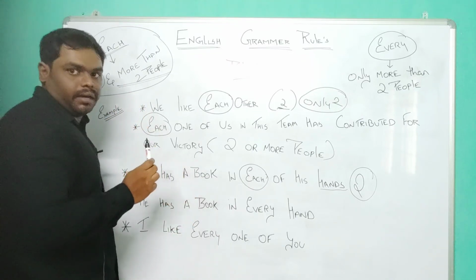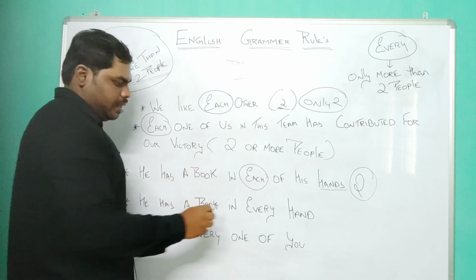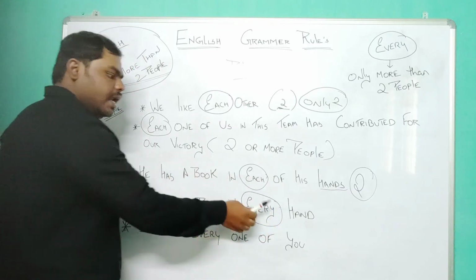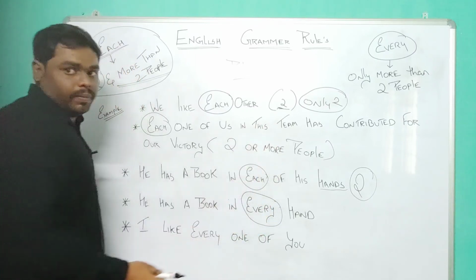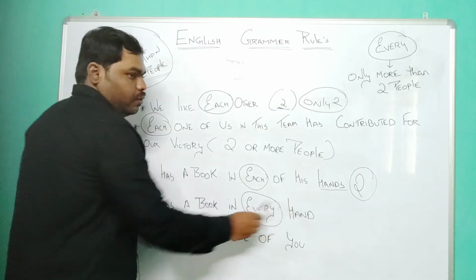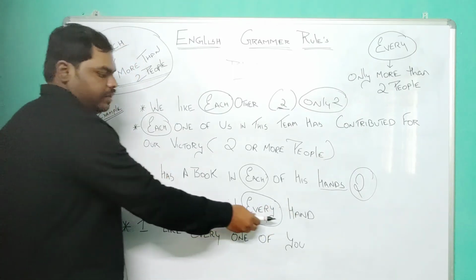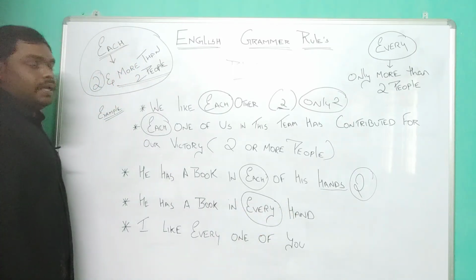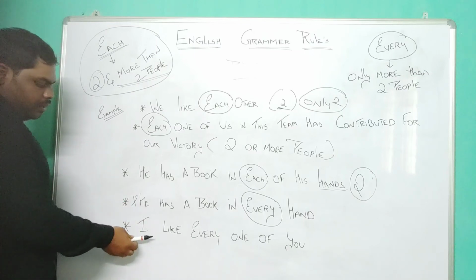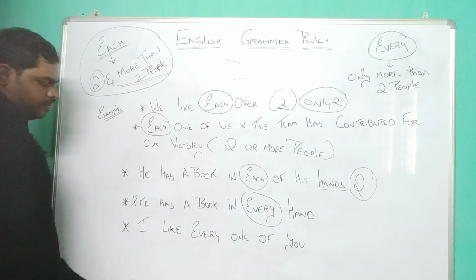There is a grammatical mistake here, because every cannot represent only two people. It can represent two or more people, but not two people, right? Here we have two hands, so I have taken every as a wrong example here. So let us move to the last example.